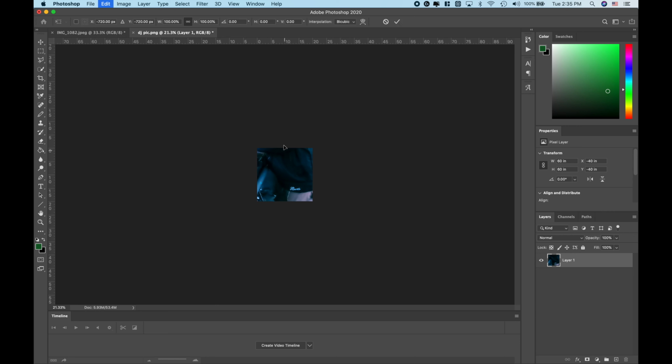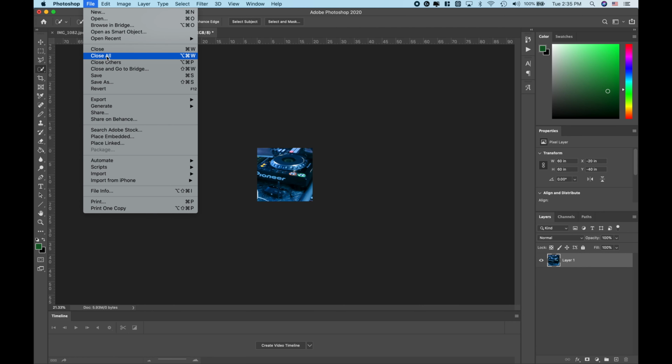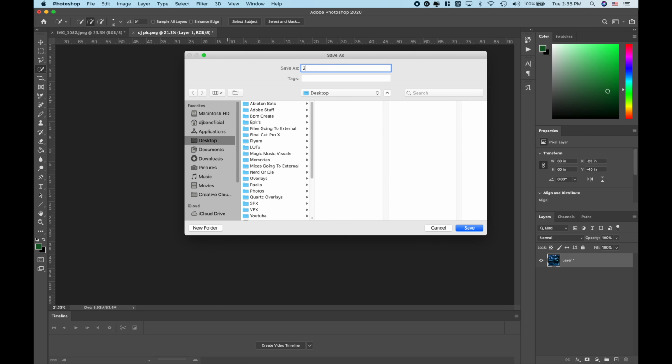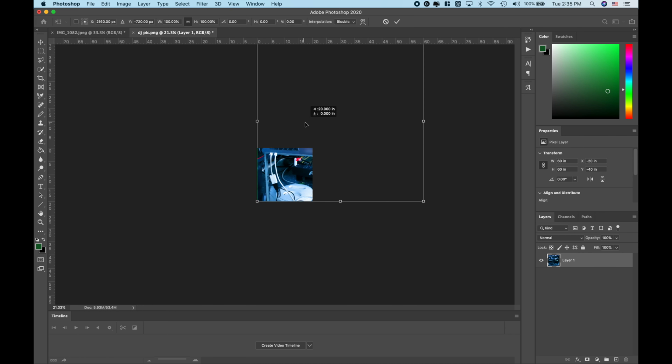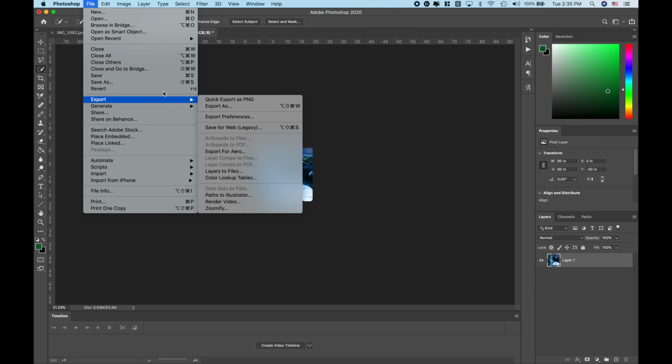Press Command T again. And we're gonna drag this, and you're gonna see right here when it gets in the middle, you're gonna see that purple line, and that tells you it's locked in the right position. Go ahead and press return, and we're gonna export that. And we're gonna call it 2. Now the reason why we keep it numbered is so that we know what order to upload them to our Instagram. Go ahead and press Command T, and we're gonna slide that into the bottom left corner. Go ahead and press return, and that's gonna be number 3.